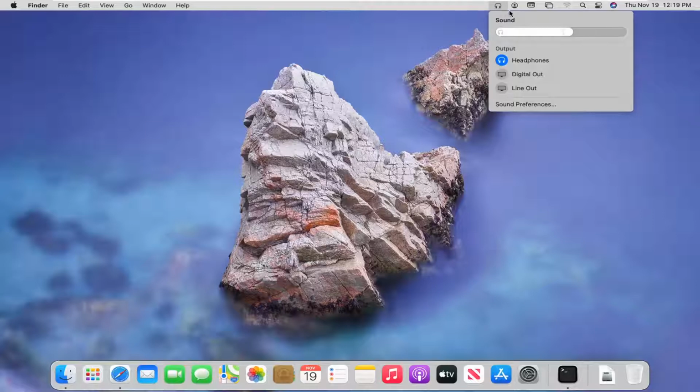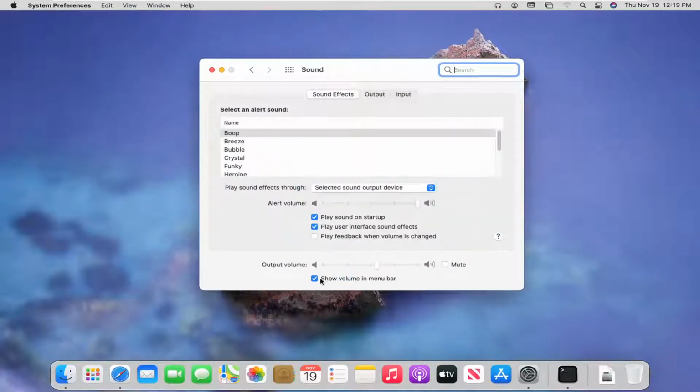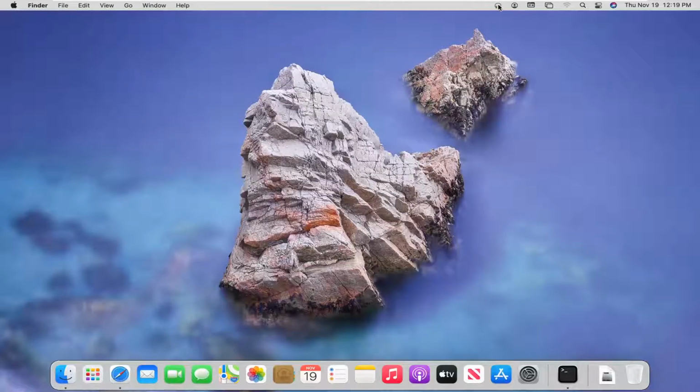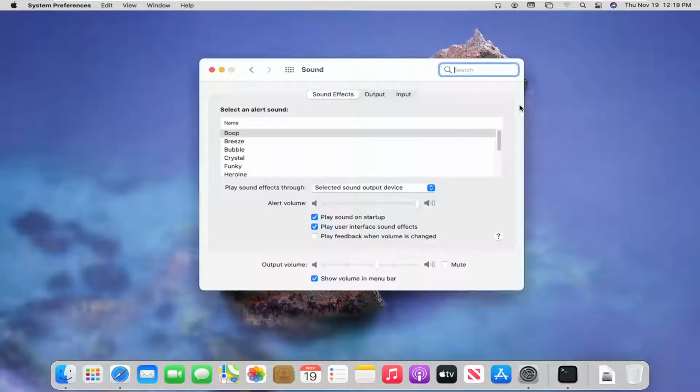If you don't see it, you may have to go into System Preferences down in our System Dock and select the sound button, and then make sure show volume in menu bar is checkmarked. And now, like I said, go back up to the menu bar up here, and then you can select sound preferences. So again, it opens up the same screen here, but just wanted to give you guys a shortcut on how to access it.